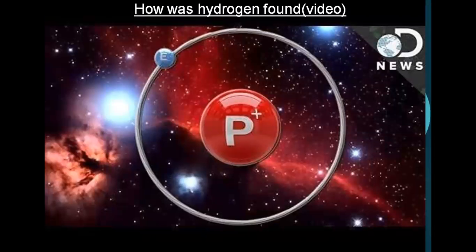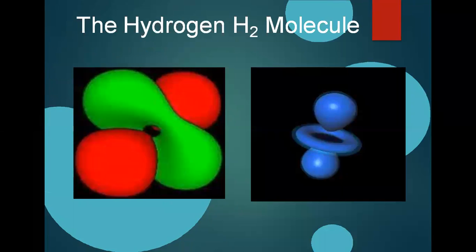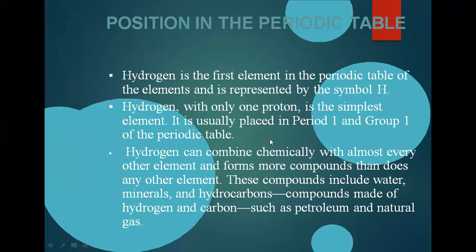So this is the hydrogen. This is the proton, positive, and around it the electron moves in a specific orbital. That is how it exists in a stable form. The hydrogen atom consists of the proton in the center, or nucleus, and the electron traveling around the nucleus. Okay, and this is the hydrogen molecule, the H2 molecule. That is how hydrogen atoms combine together and form molecules. Two hydrogens combine together and form an H2 molecule.